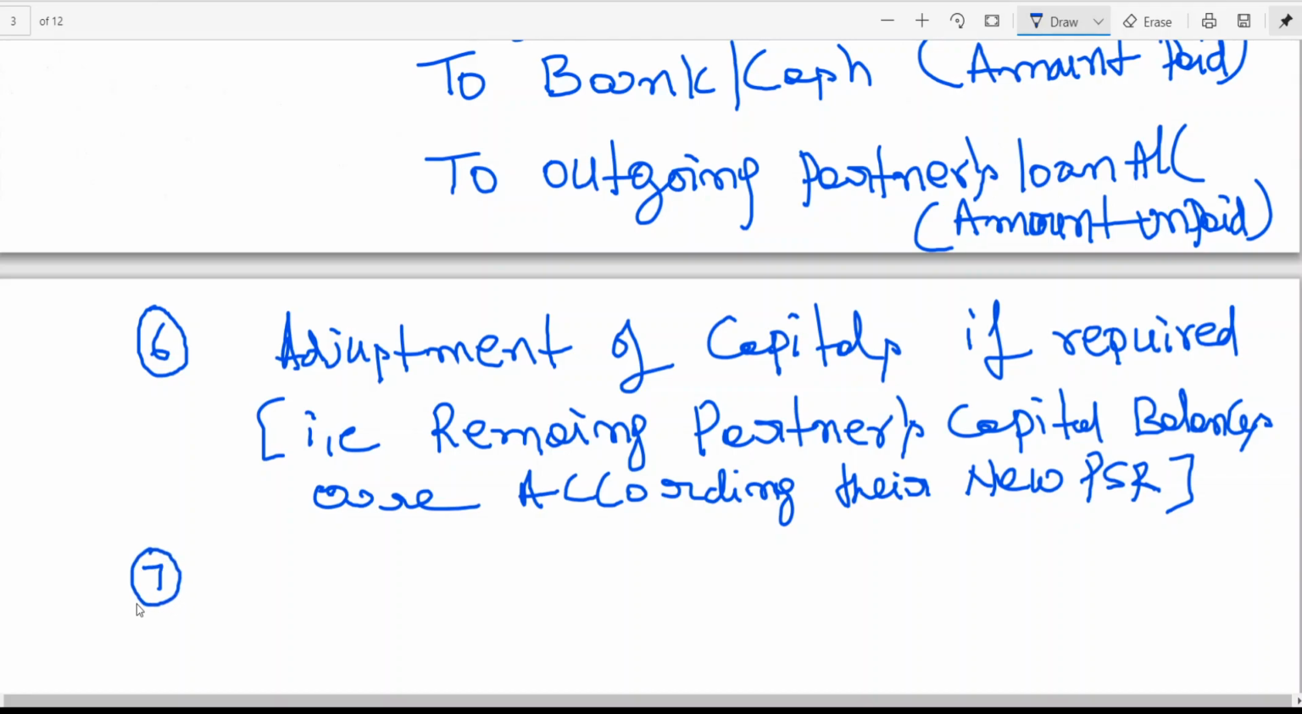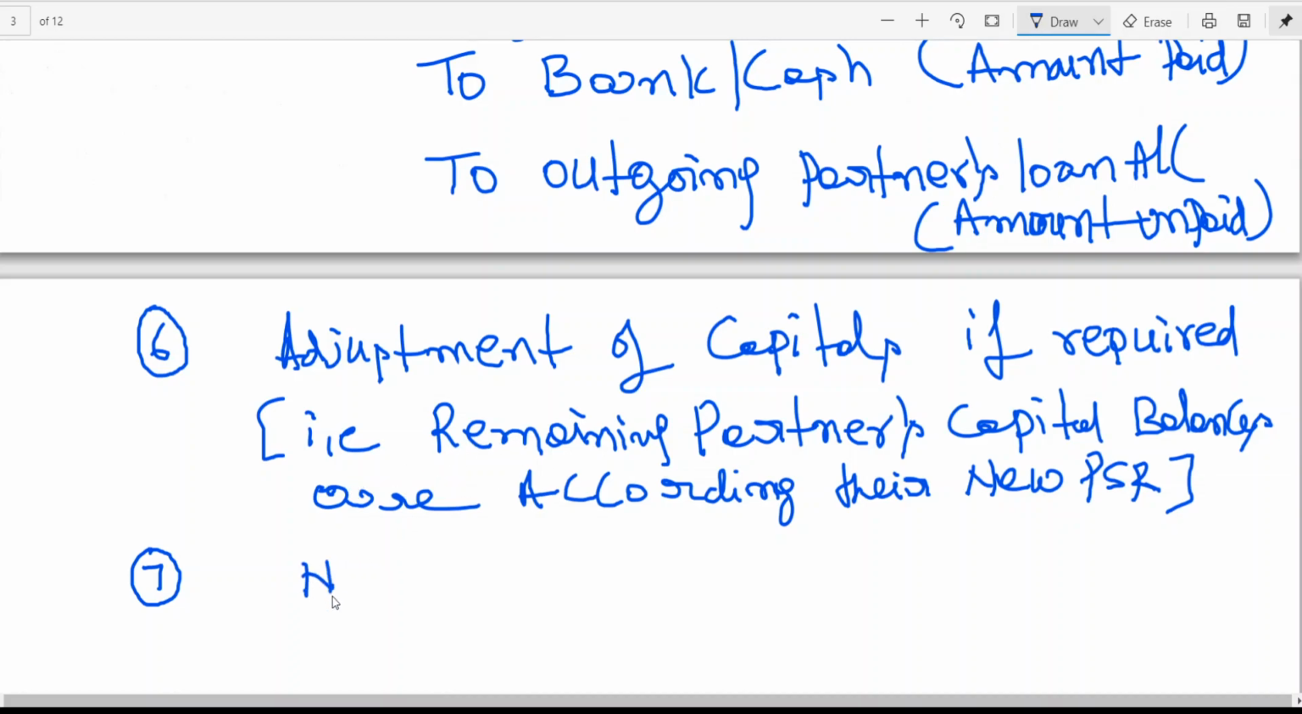Adjustment of capitals if required, that is, remaining partners' capital balances are according to their new profit sharing ratio, means you need to have the capital base. Suppose 5 lakhs is the future capital, that capital you want to have according to their new profit sharing ratio. Then if a partner's capital is more, he will be paid. The partner having less capital will be bringing the cash back. I think we have one problem that we can take care of later on.